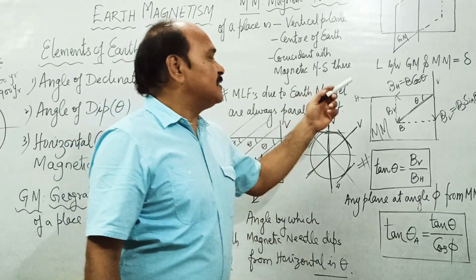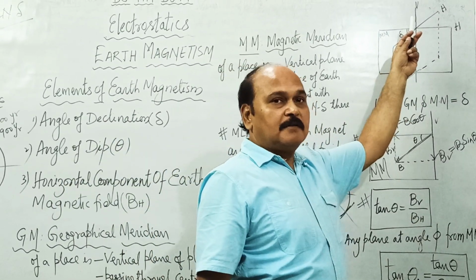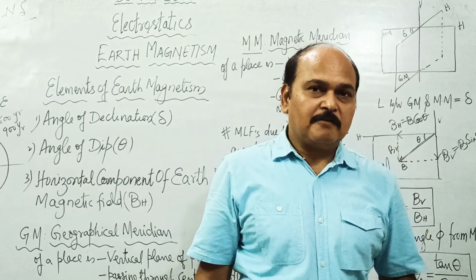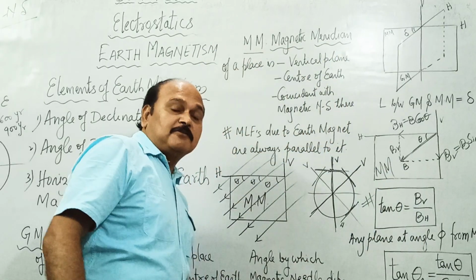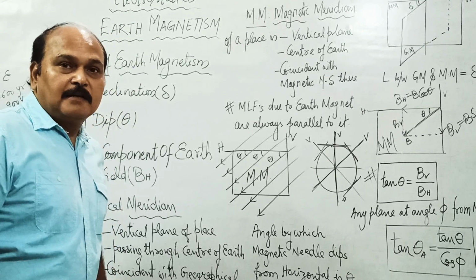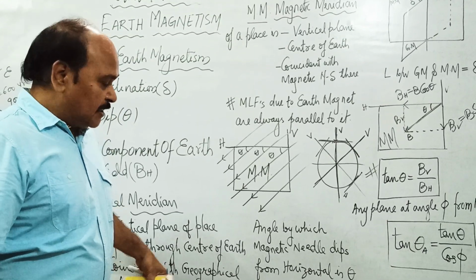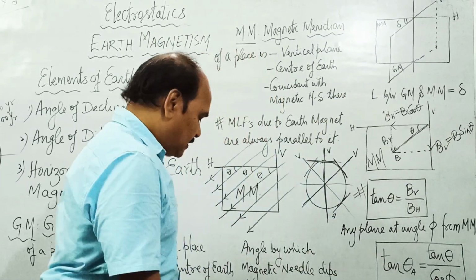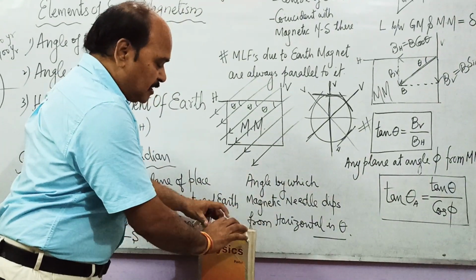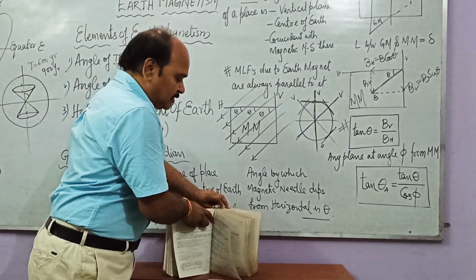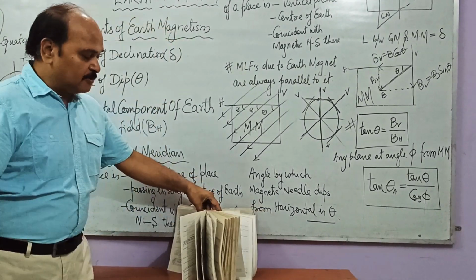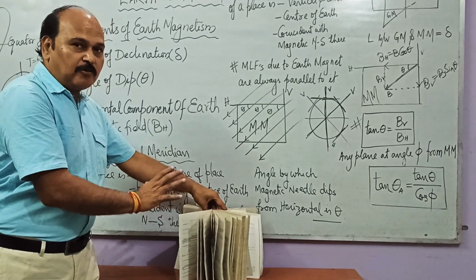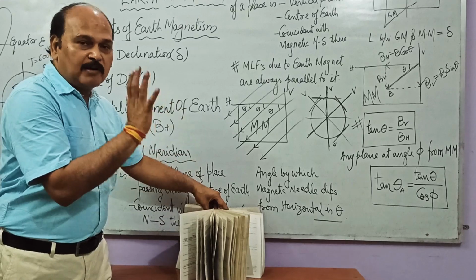Well, if this happens to be the vertical of the place, then how many planes can we make passing through a vertical? We have just seen the number of planes passing through any straight line is infinite. So there are an infinite number of planes which can be made to pass through the vertical of a place. All these planes are in general called vertical planes.